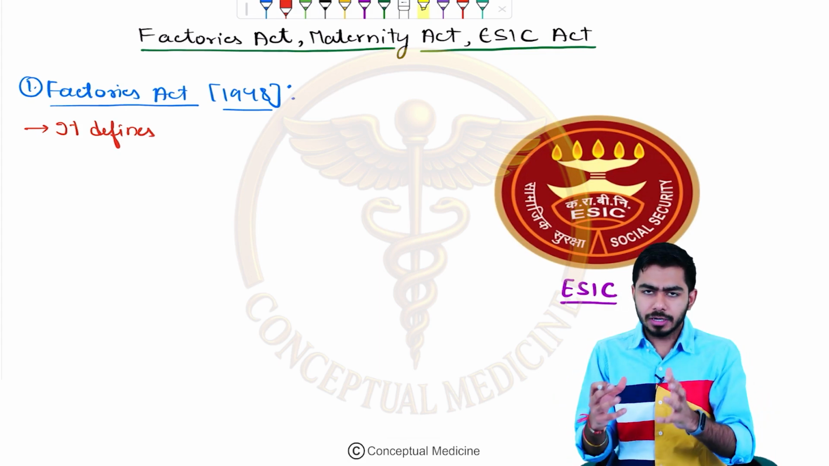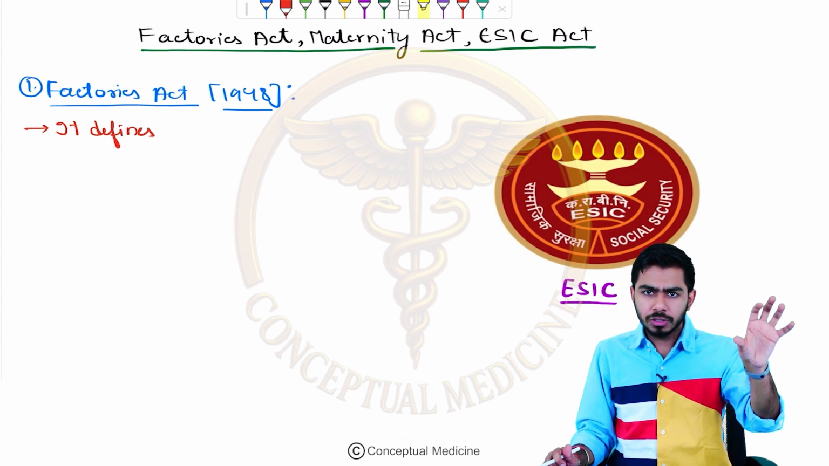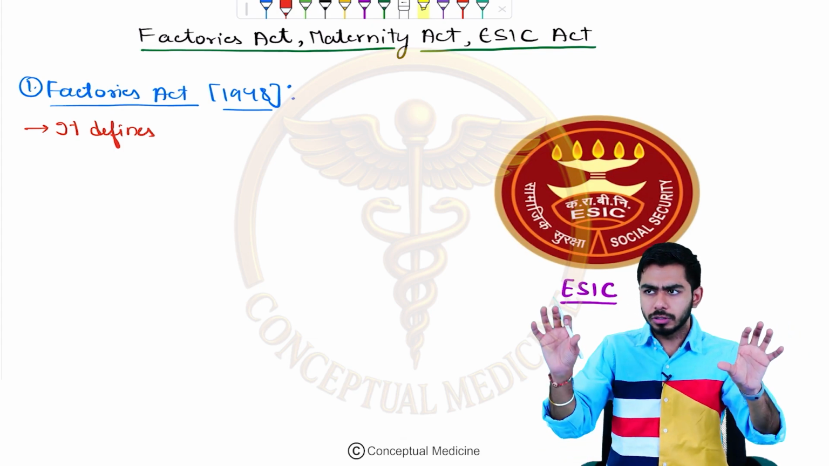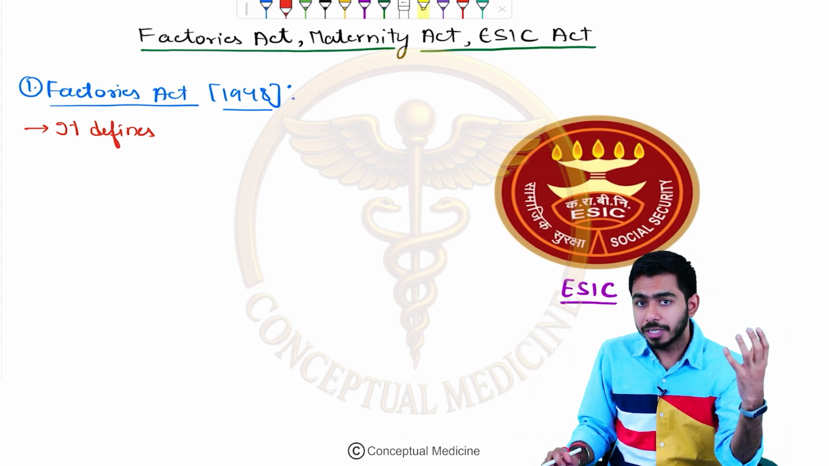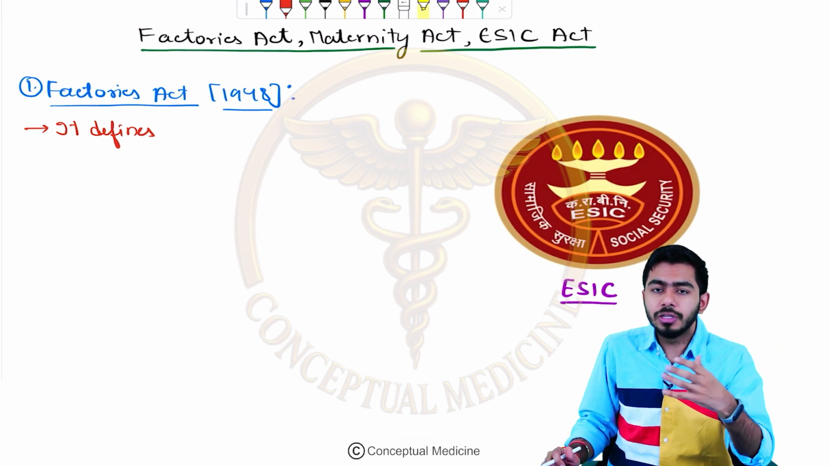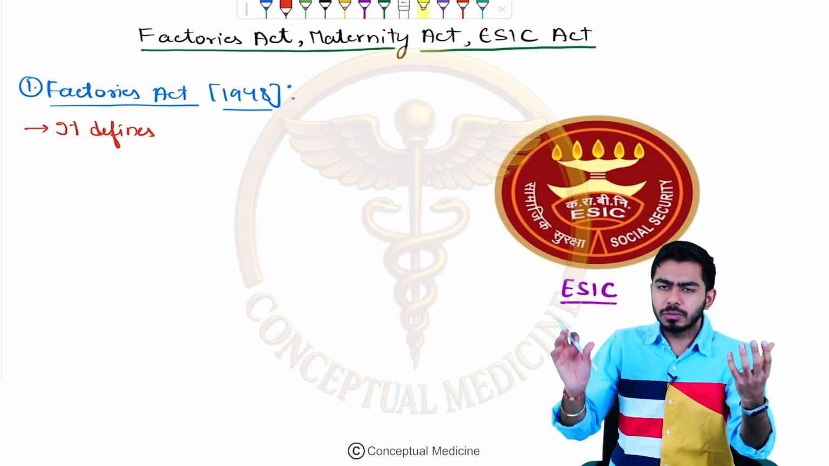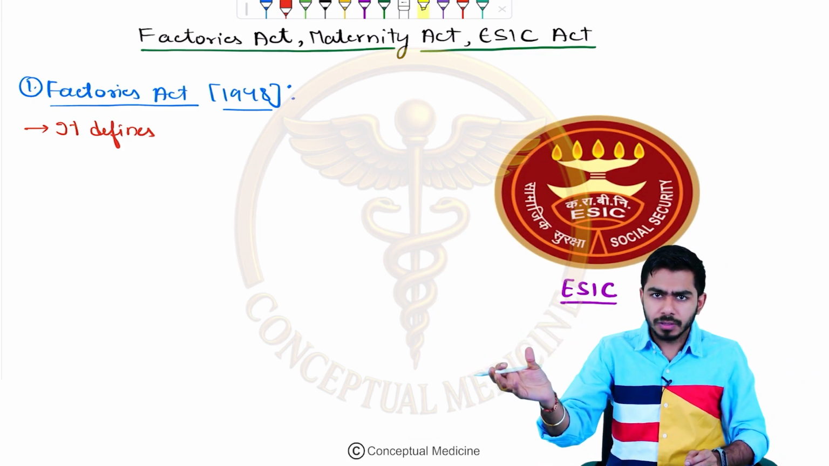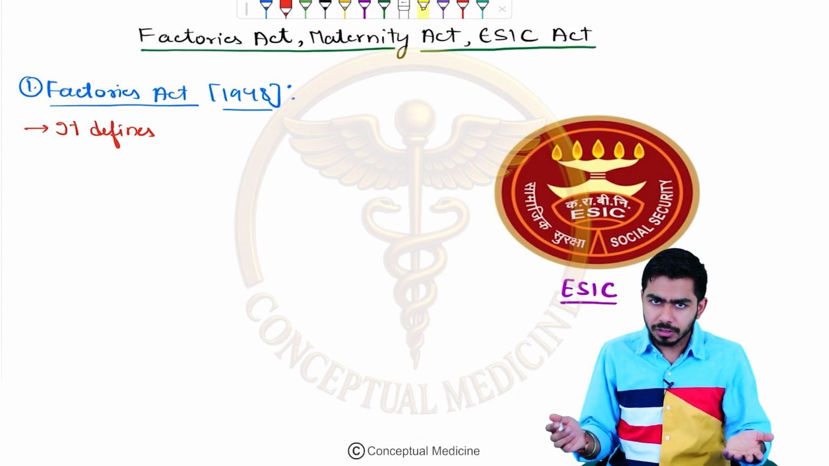The Factories Act 1948 describes the criteria by which a particular establishment can be called a factory, or might not be called a factory. If the establishment is called a factory, only then will the rules of the factory be implemented there. If some establishment is not a factory, then the rules will not be implemented there. That is very obvious.